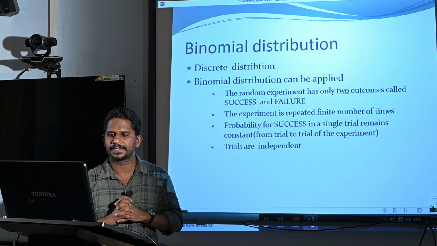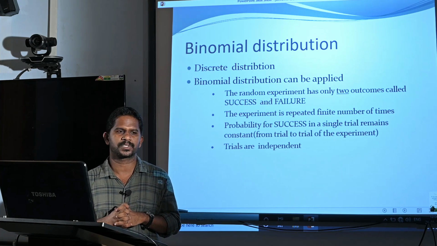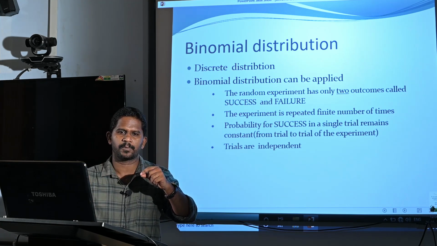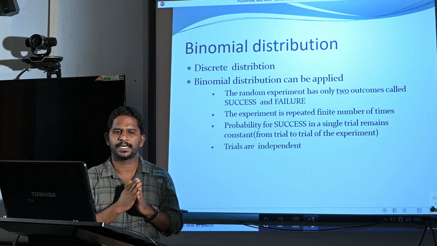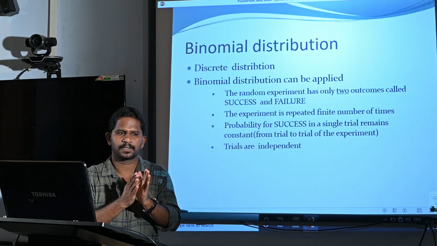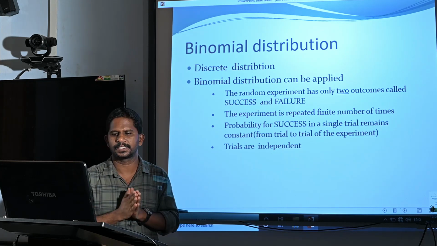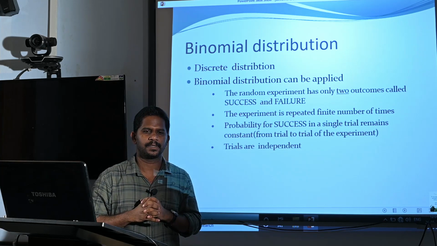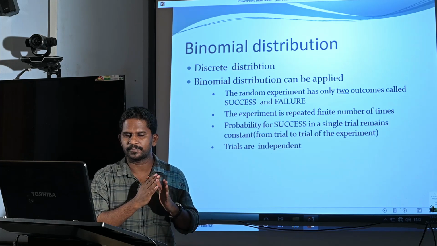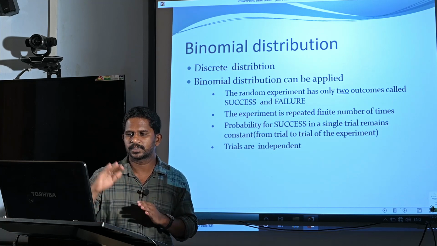Then the next condition is the probability of success in a single trial remains constant. As I mentioned, we are repeating the experiment a number of times, with the assumption that the probability of getting success remains constant in every trial. The last condition is that trials are independent. Trials are independent means the outcome of the previous trials should not influence the coming trials.